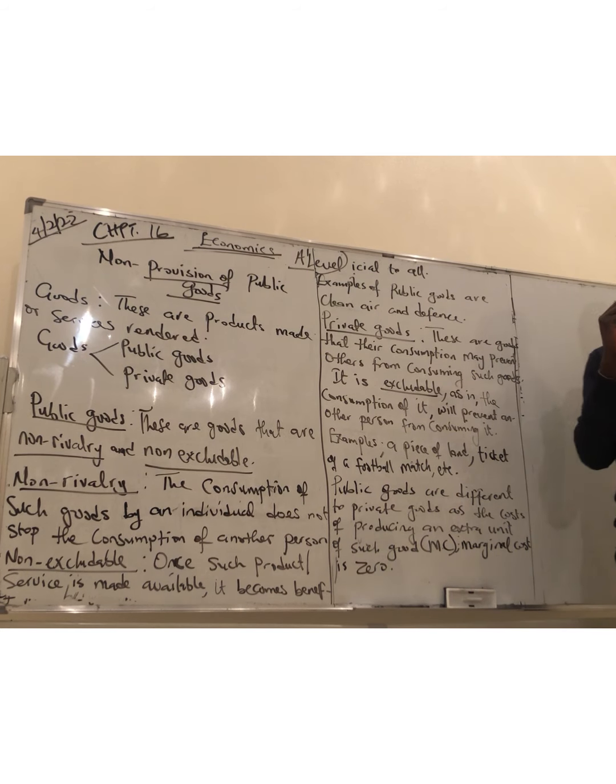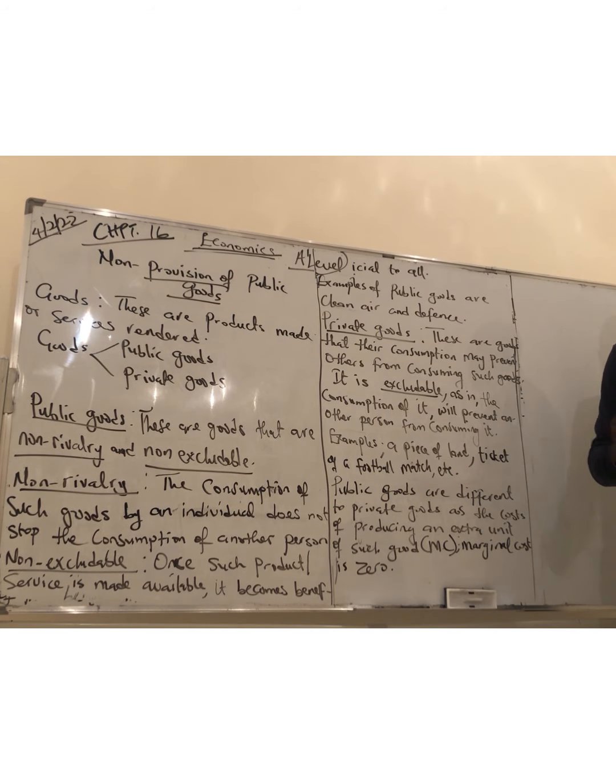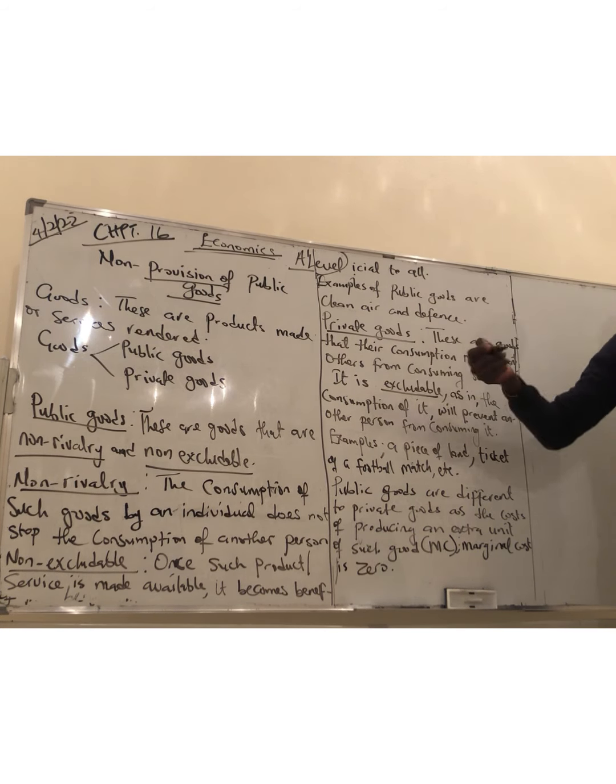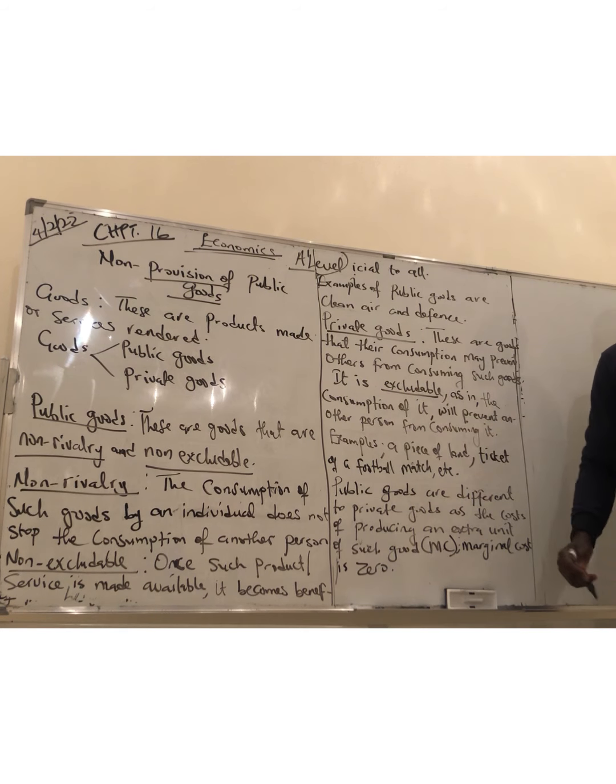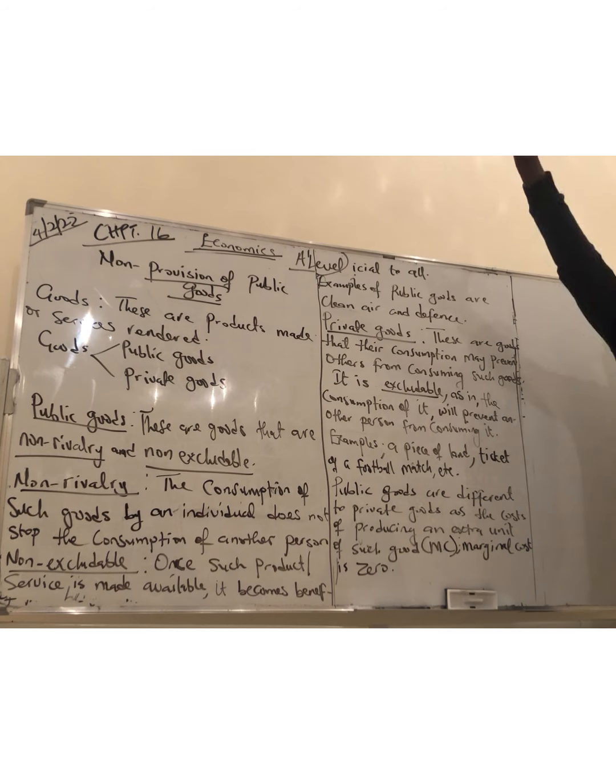So a private good is a good that, when you consume it, prevents others from consuming it. Your consumption of that product or service stops or will hinder others from getting the same service. Just like a private tutor: in as much as I'm here, I can't be there. It's a private good.